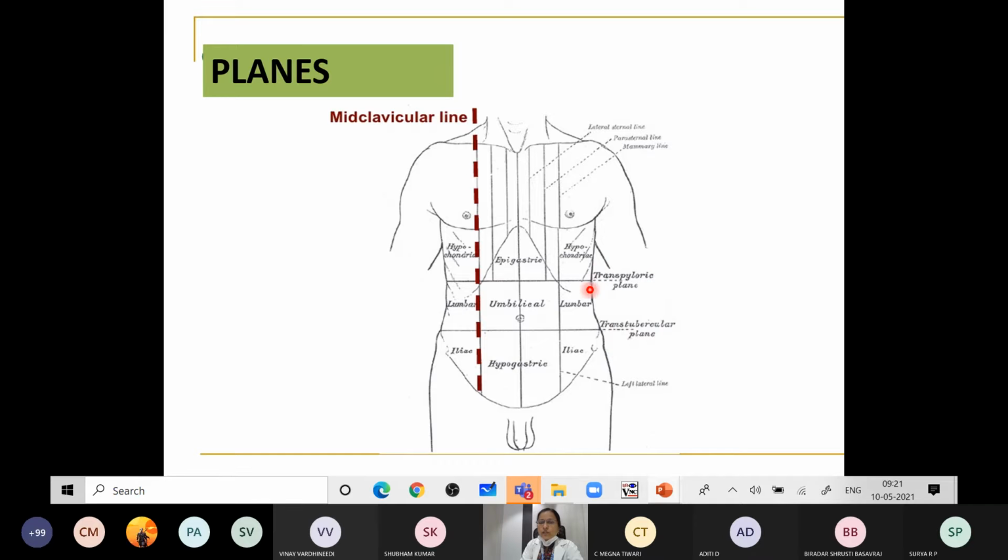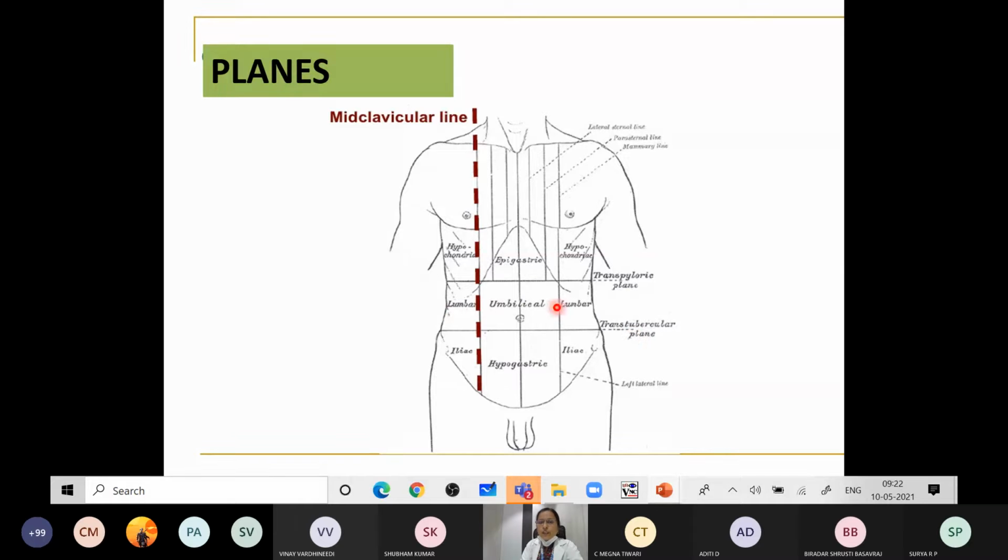The transpyloric plane is also called Addison's plane. So these are the two important horizontal planes, the transpyloric and the transtubercular. One more plane is the subcostal plane, which passes through the tips of the 10th costal cartilage in front, and behind it passes through L3. So transpyloric is L1, subcostal is L3, and transtubercular is L5. These are the various horizontal planes of the abdomen.